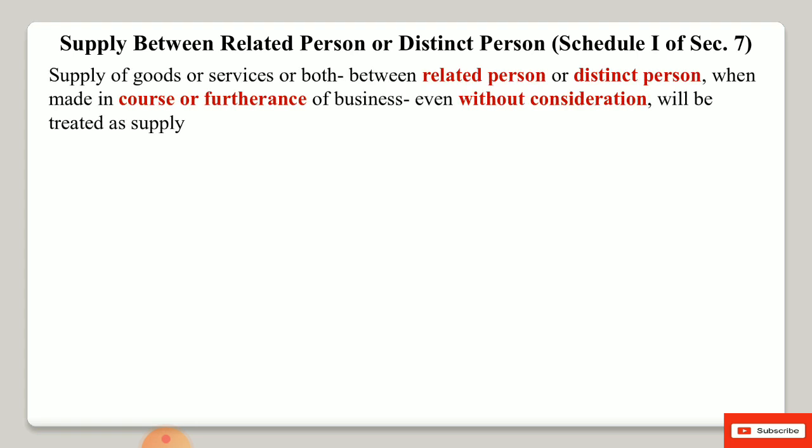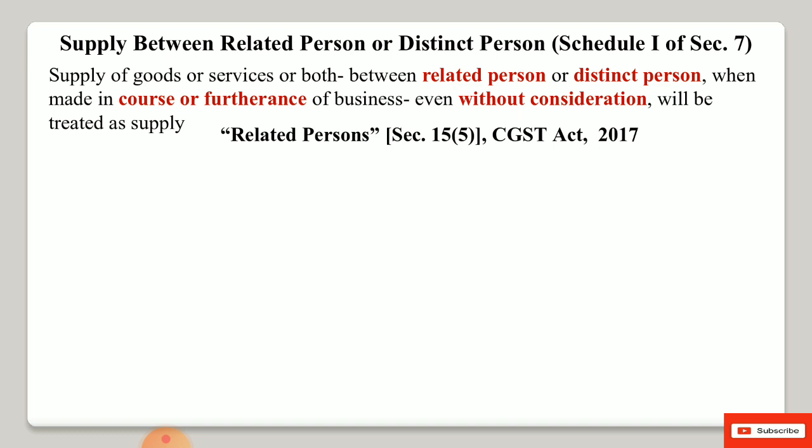But the point here is the transfer should be in course or furtherance of business. So, supply of goods or services or both between related or distinct person, when made in course or furtherance of business, even if without consideration, will be treated as supply under GST. Means any transfer of goods and services, but that should be in course or furtherance of business, will be treated as supply under GST, even if it is done without consideration. So we need to understand the meaning of related person.